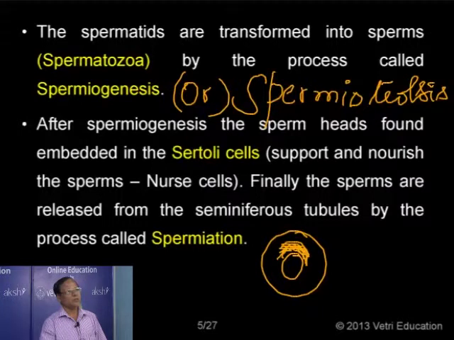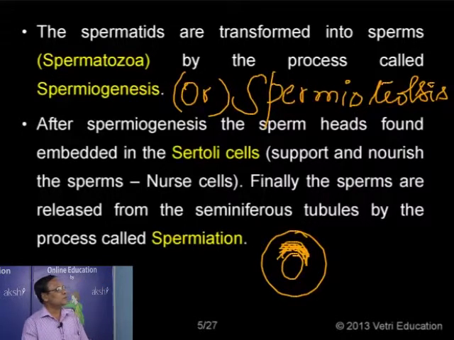So there are changes in the nucleus, shedding of most of the cytoplasm, and formation of an acrosome, a structure you will see in the sperm, localized in front of the sperm just as a tip, helping in the penetration of the sperm into the egg. There is also the formation of the tail region and the middle piece, with the concentration of mitochondria in the middle piece. But most of the cytoplasm is lost. Only a very thin layer of cytoplasm is present around the middle piece alone in the sperm.